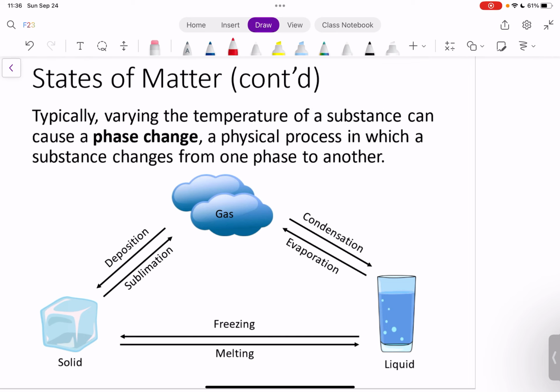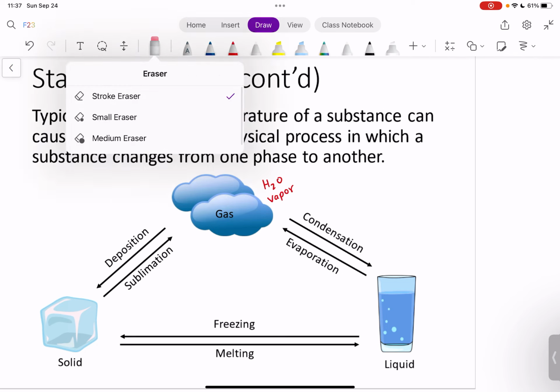There are also some other terms you might be familiar with. Going from a liquid to a gas is called evaporation. When that water is evaporated, it turns into a gas, or water vapor. There's also the opposite, going from a gas to a liquid. That's called condensation. You're probably familiar with condensation whenever you have a cold drink sitting out for a while. You'll notice some condensation on your glass.